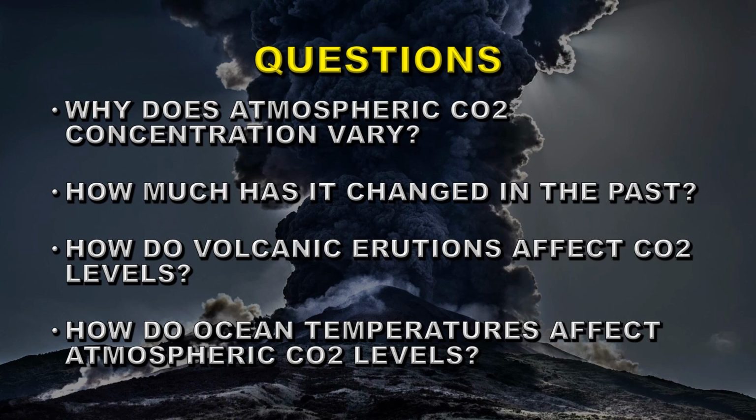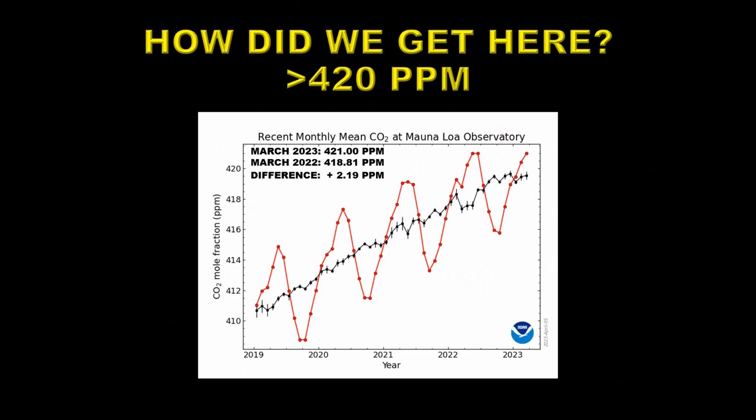Why does atmospheric carbon dioxide concentration vary? How much has it changed in the recent past? How do volcanic eruptions affect carbon dioxide levels? And do ocean temperatures affect atmospheric carbon dioxide levels? One of the questions we could answer is, how did we get here?